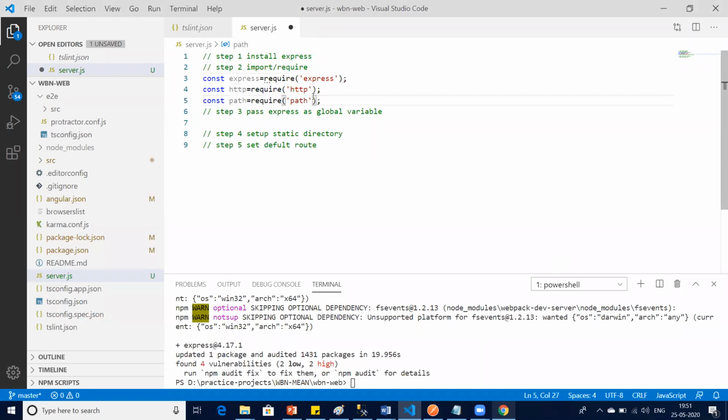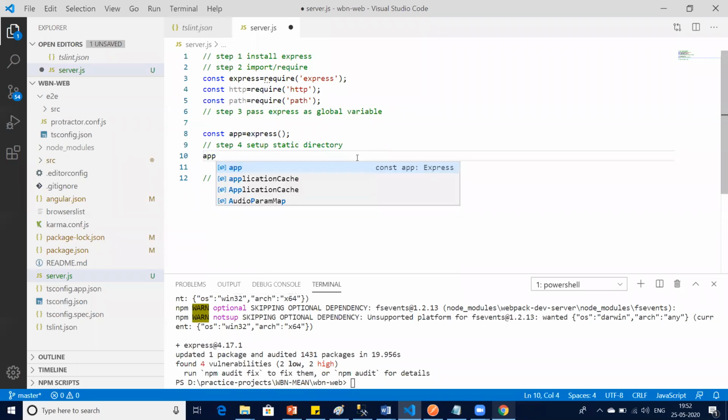Okay, yes, correct. So let's now set up Express as a global variable. What you do is you say const, again const, say app equals to Express. So I pass the whole functionality of Express in an app variable. Is this much clear? In an app variable. Now step 4. Let me set up a static directory. What is static directory? Let me just first finish it and then show you what is static directory.